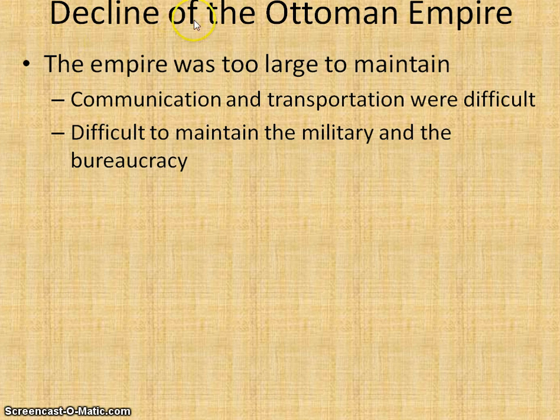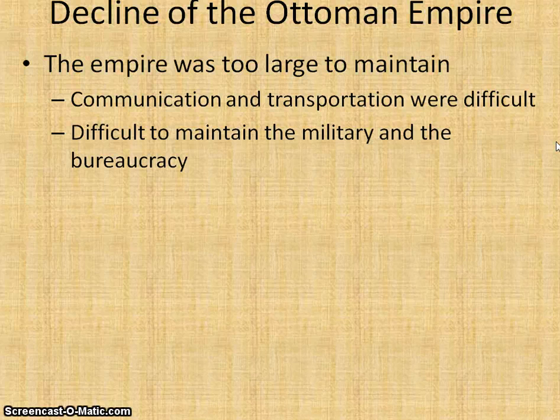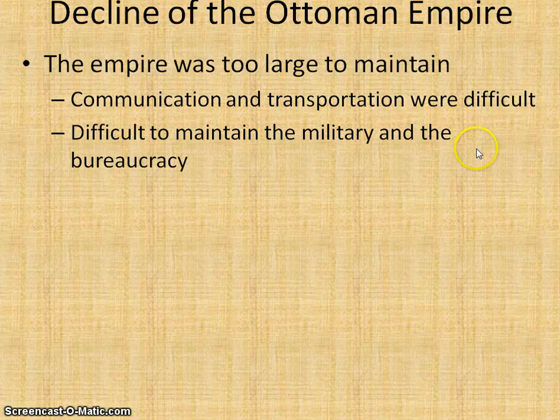One of the things that we see is it was just too large to maintain. We've seen this problem over and over in history. An empire conquers so much territory, it's difficult to maintain political unity. Also, they did try to conquer Vienna, and that failed. Without that conquest, they couldn't get new wealth, so they lost their momentum. And also just logistically, it's difficult to communicate, and difficult to maintain the military as well as the government.